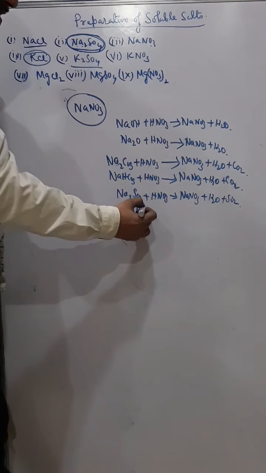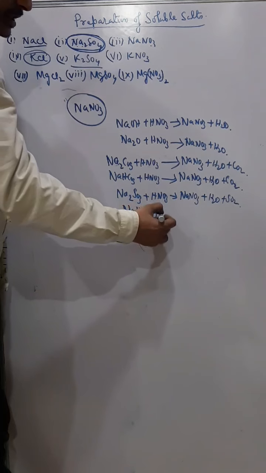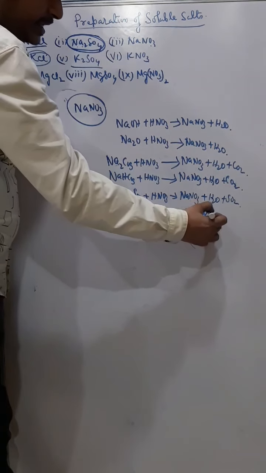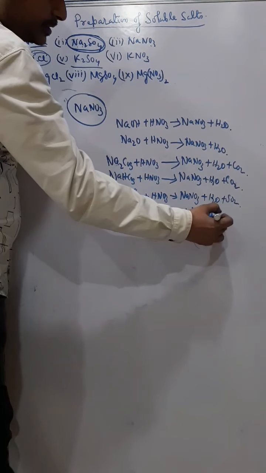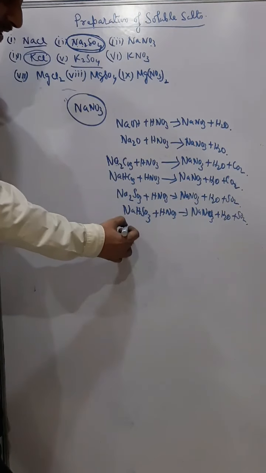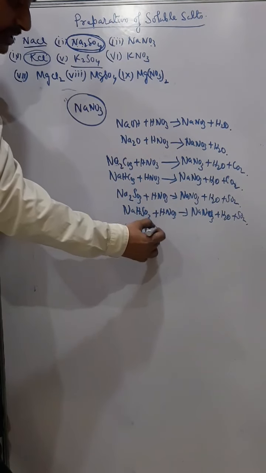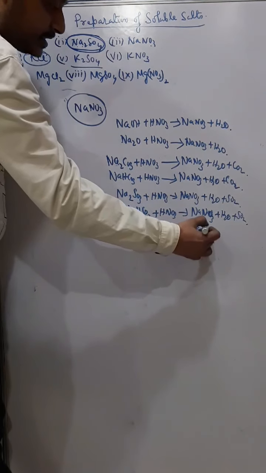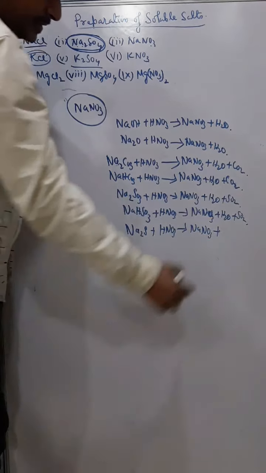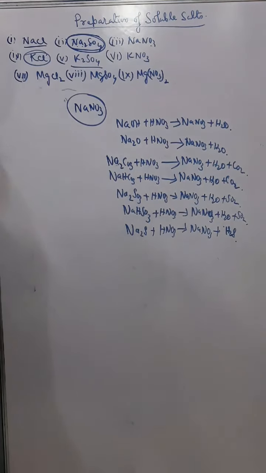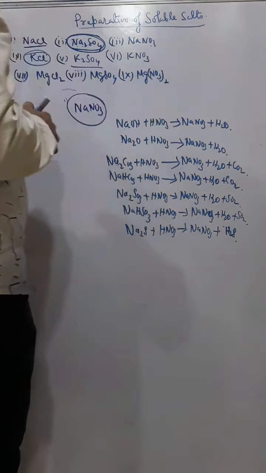If I use sodium bisulfite, NaHSO3, again HNO3, I'll again get NaNO3 plus water plus SO2. If I use metal sulfide, so I'll use Na2S plus HNO3. I get NaNO3 and H2S. Understand? So same for magnesium chloride, magnesium sulfate and magnesium nitrate.